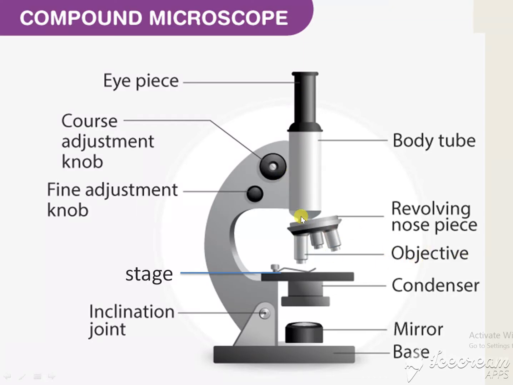So this is the objective lens. We can adjust it by using the mirror. This is the mirror, and this is the stage. We have to keep the specimen, that is the slide, on the stage and see through the eyepiece by adjusting the objective lens. Understand? This is the structure of the microscope.